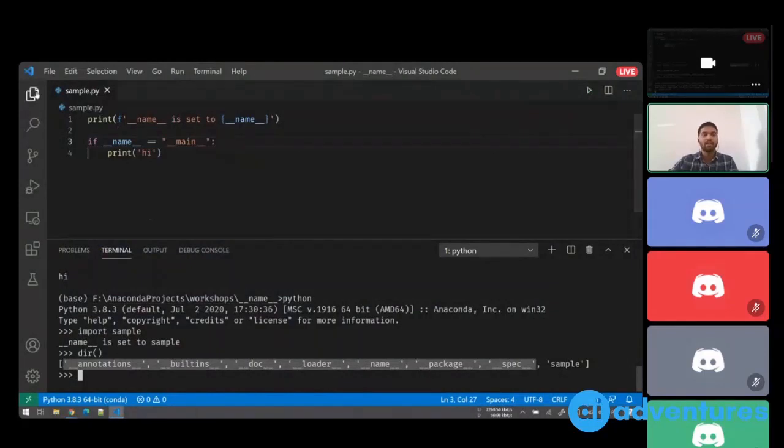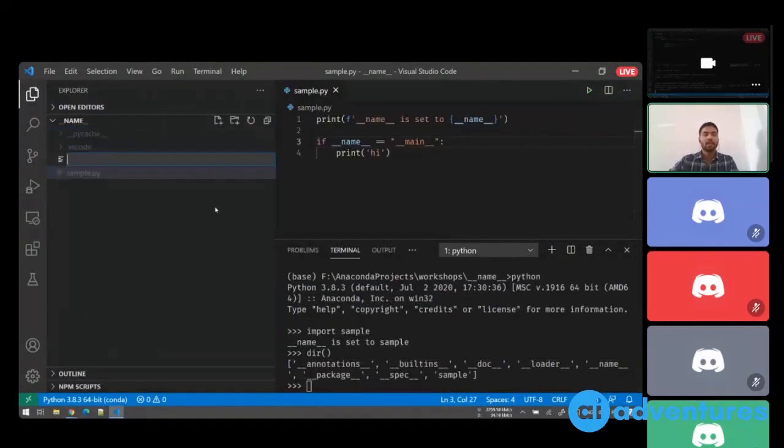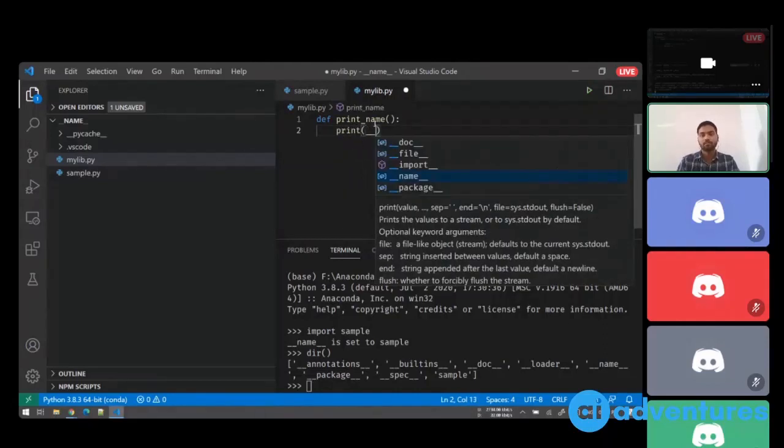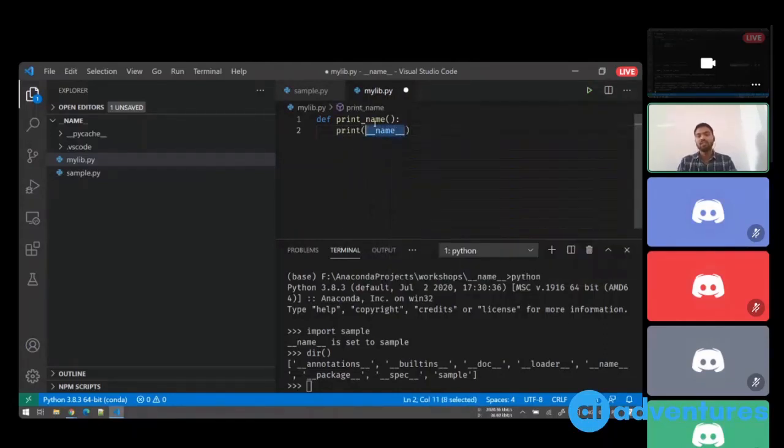I can create another file and I'll say mylib.py. Now here I'll define a function, say print_name, and this function when called will simply print the __name__ variable. Now this __name__ variable is the one for the mylib.py file.